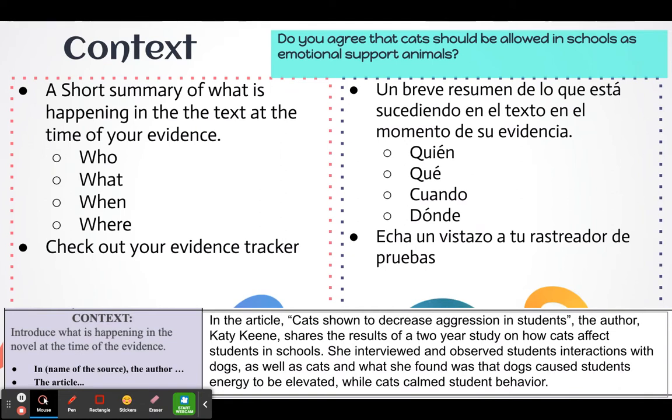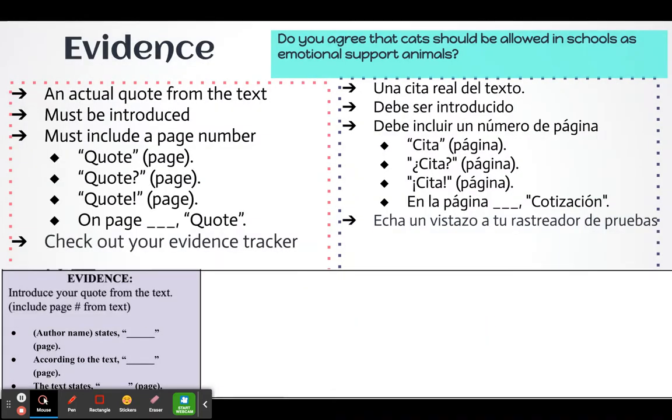So the article was Cats Shown to Decrease Aggression in Students. The author is mentioned. Her name is Katie Keene. And then I gave a short little summary about what she was doing in the article or what she showed in the article. The next part is our actual evidence. This is the quote from the text.